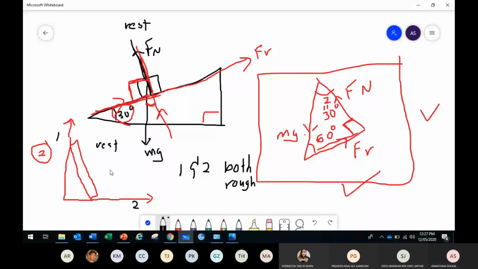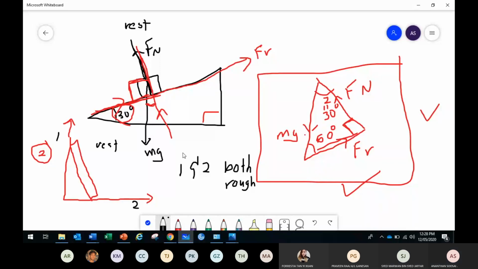I give you a hint. There are 5 arrows, 5 forces acting on this ladder. Unlike the inclined surface, where you only have 3 forces, 3 arrows: friction, normal force, weight, for this ladder you have 5 forces. Actually, 3 types of forces. One type of force acts in 2 places, another type also acts in 2 places. So actually only 3 types of forces, but 2 of them act twice.